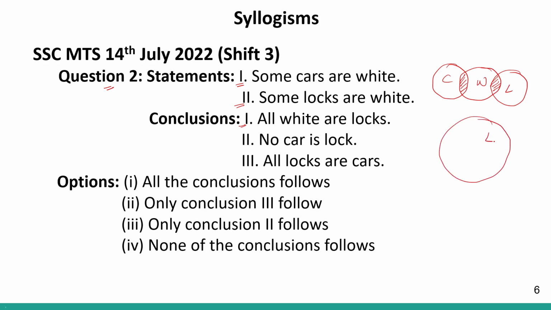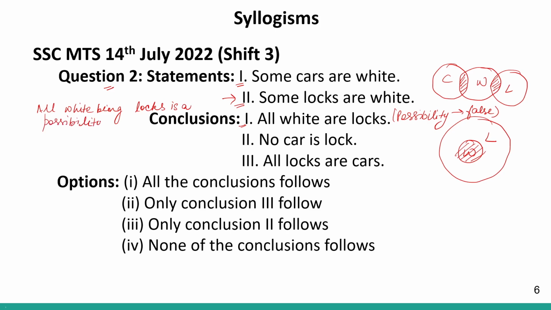See, if this is my lock, I can have white inside this because if you look at statement 2, some locks are white. That means some lock, this portion is white. So all white are locks is a possibility. It is a possibility, but it is not mentioned in the conclusion that it is a possibility. Therefore, it is false. If it was written that all white being locks is a possibility, then it would have been correct. But since it is written like this, it is not correct.